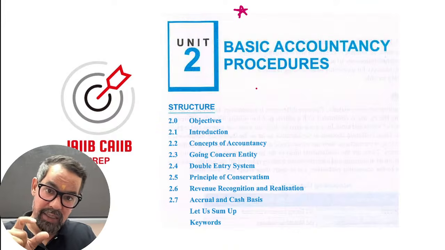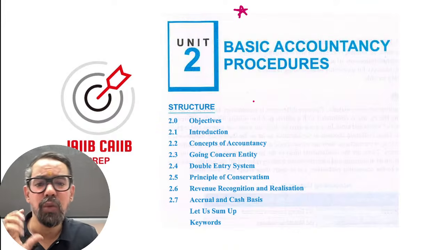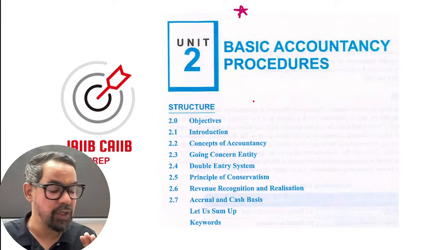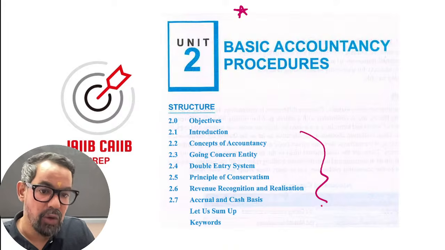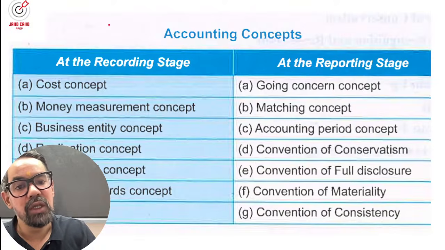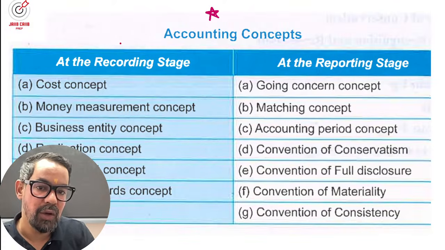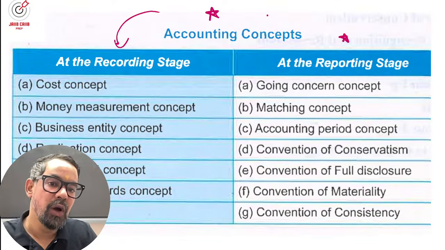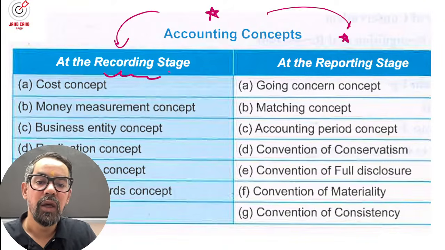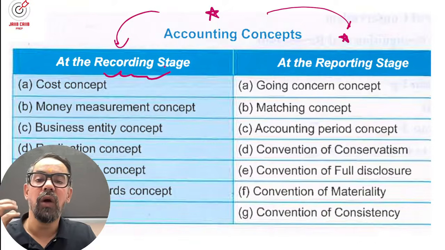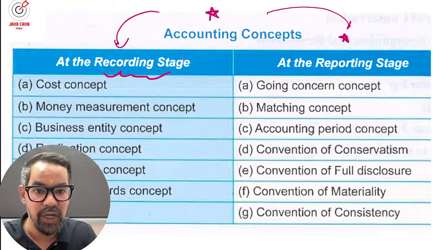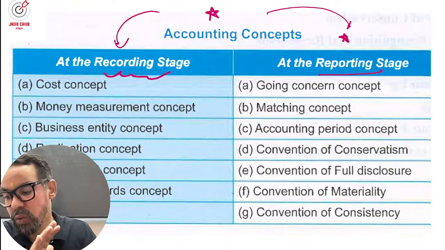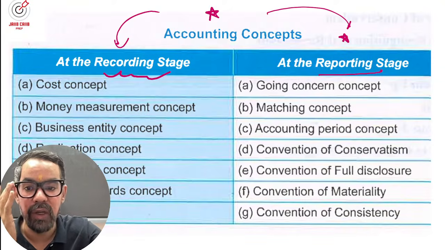Or which of the following statements is most accurate or inaccurate around the different accounting concepts and conventions. So this topic is all about concepts and conventions of accountancy. Last year they also asked which comes under the recording stage and which under the reporting stage. Recording means when you are doing book building, meaning the journal, ledger or trial balance. Reporting is when you are preparing the final accounts, and how they should reflect to users and others.